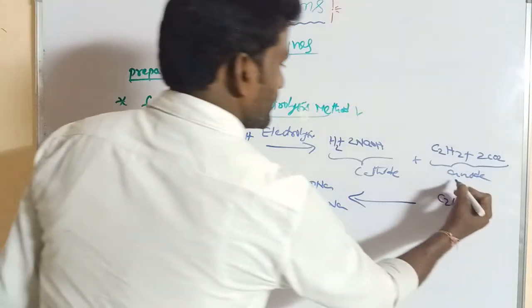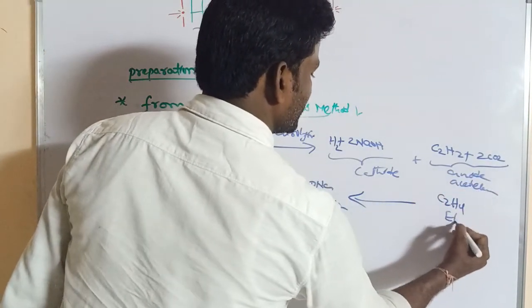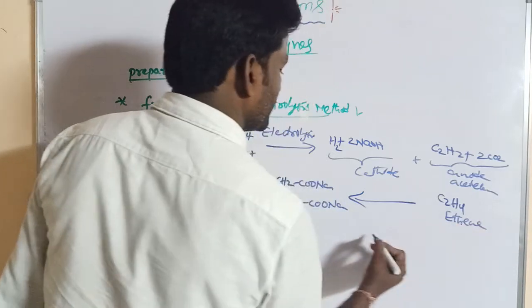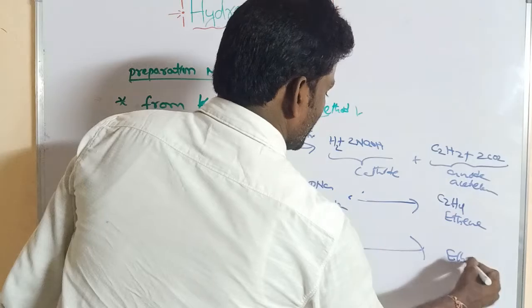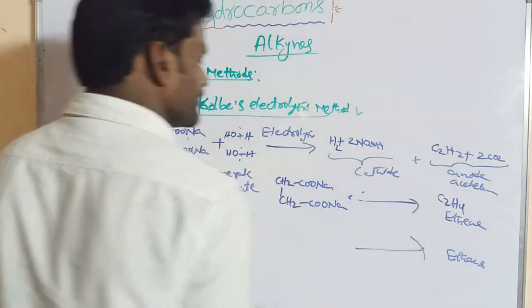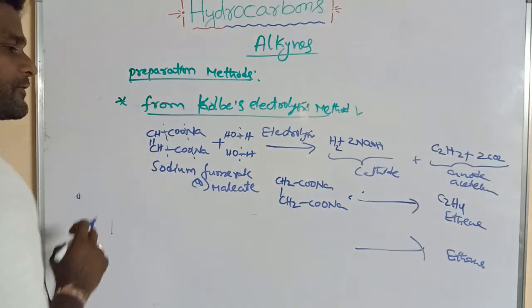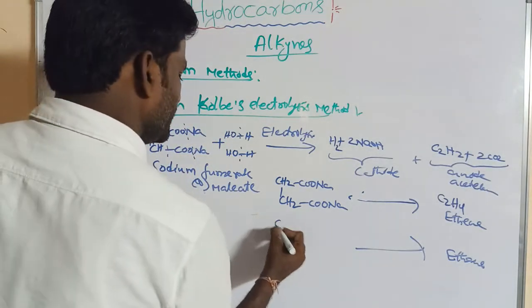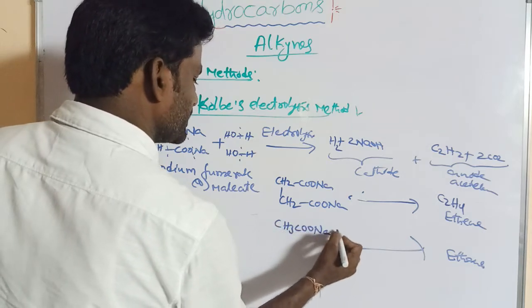So this is ethene or ethylene. And ethane is obtained from which sodium or potassium salt of carboxylic acid? Sodium salt of acetic acid.